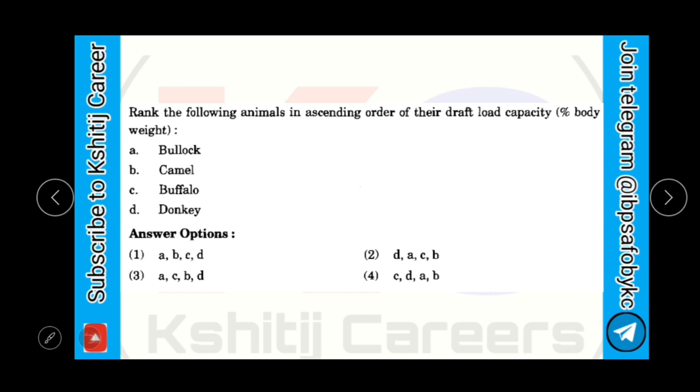Rank the following animals in ascending order of their draft load capacity as percent of body weight. The animals are bullock, camel, buffalo and donkey. So the correct rank of the following animals in ascending order of their draft load is A, C, B, D. That is bullock first, then buffalo, then camel and then donkey.